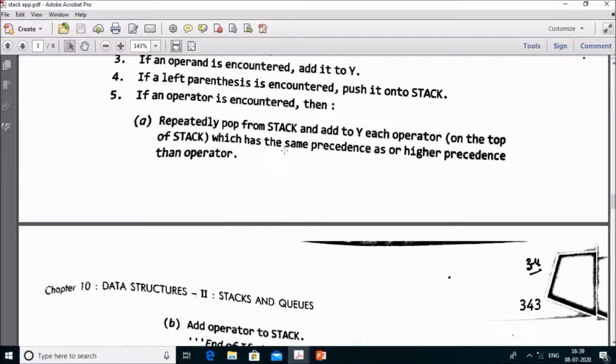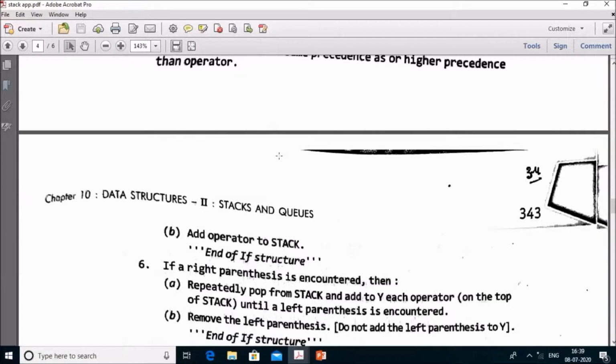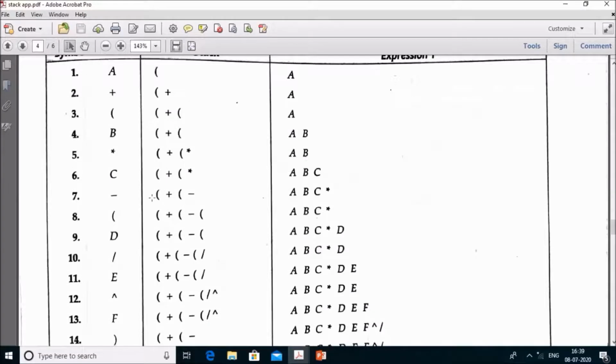If the operator has same precedence or higher precedence. Star has higher precedence in comparison to minus. So star is removed from the stack and pushed onto the Y, and then you can add minus onto the stack.